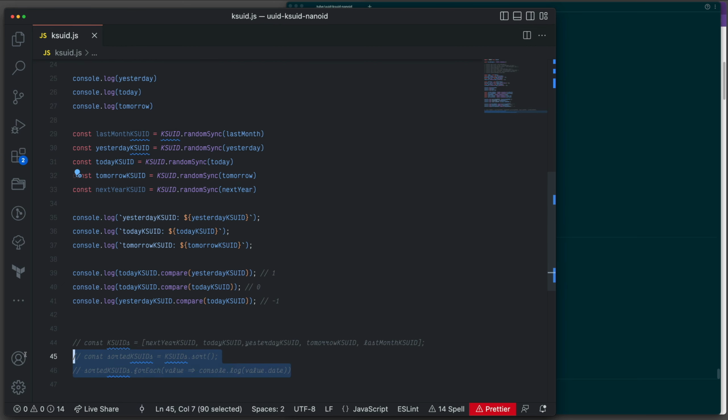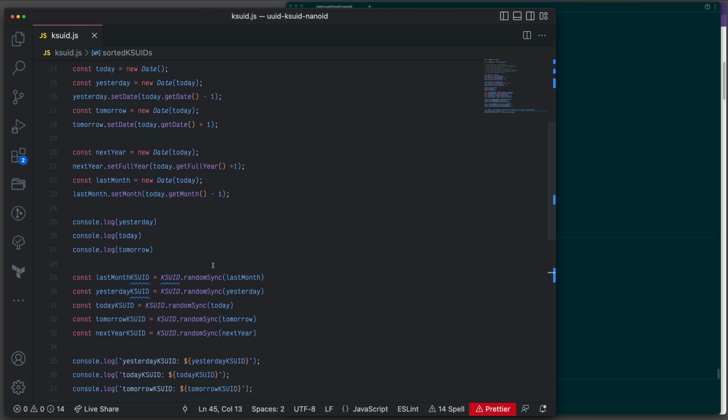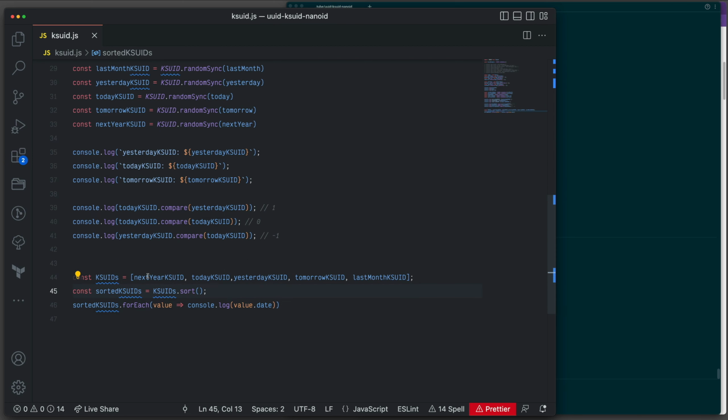And the next thing we want to do, we are going to add them to an array. The array is not sorted, as you can see. It's next year, today, yesterday, tomorrow, and last month. Once we sort them, we're going to just use the default sort functionality from JavaScript. Then we're going to go through that array with forEach and check the values and get